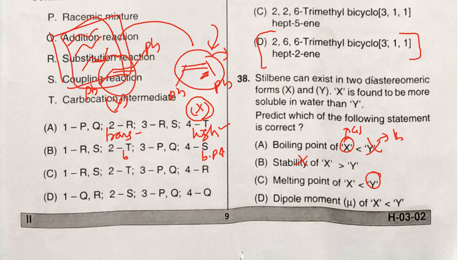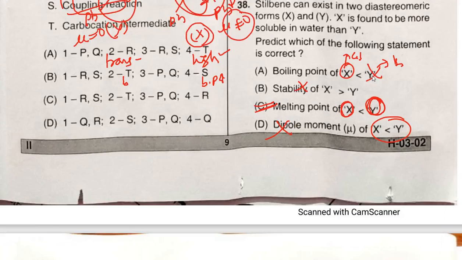Okay, right, so that's why here the statement C is the correct one, where the cis stilbene is having less melting point than the trans stilbene. Now dipole moment, you can see the dipole moment of trans stilbene will be equal to 0, whereas for cis it will be not equal to 0. That is more for X only, but here given as X is less than Y, so we can eliminate option D also. So option C is the correct answer.